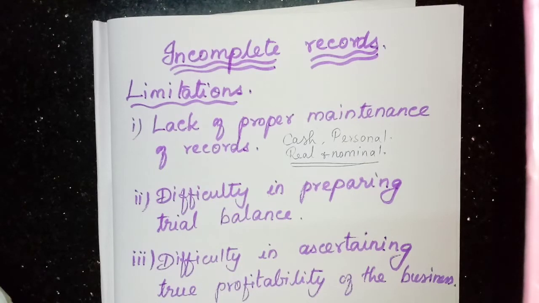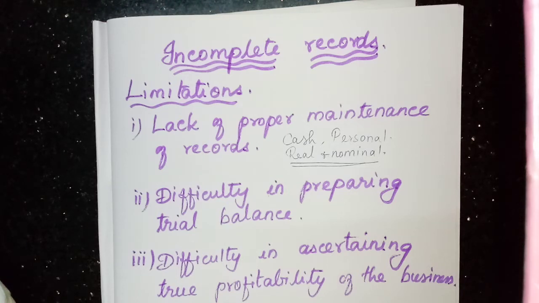The first limitation is lack of proper maintenance of records. Here in the single entry system, which I taught yesterday, in incomplete records we do not record all the transactions.